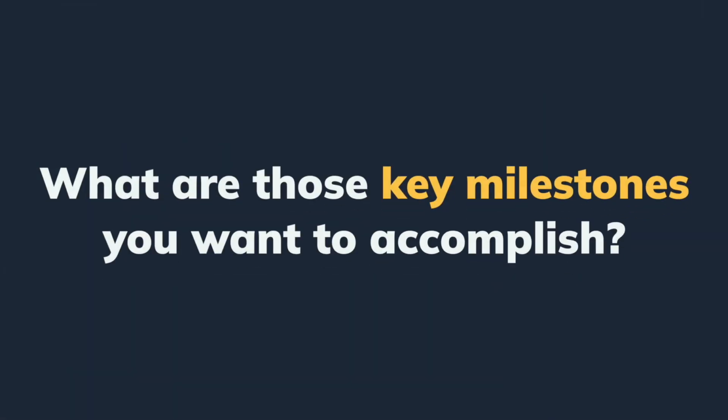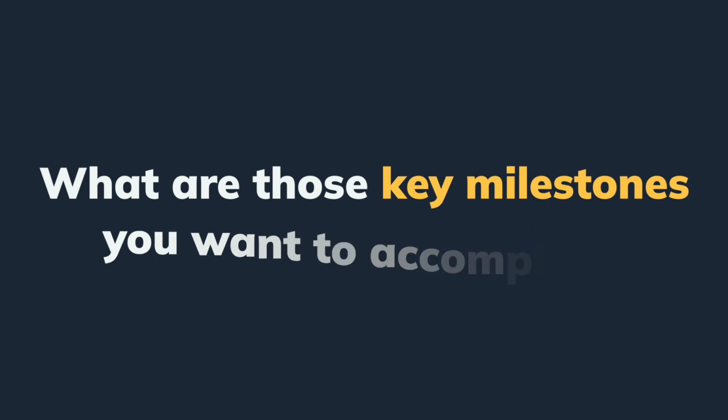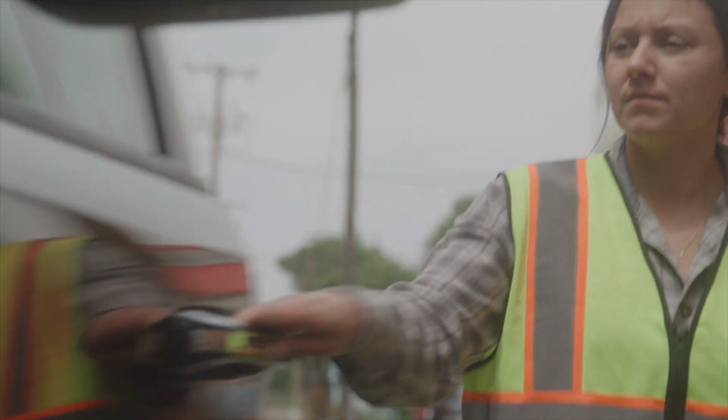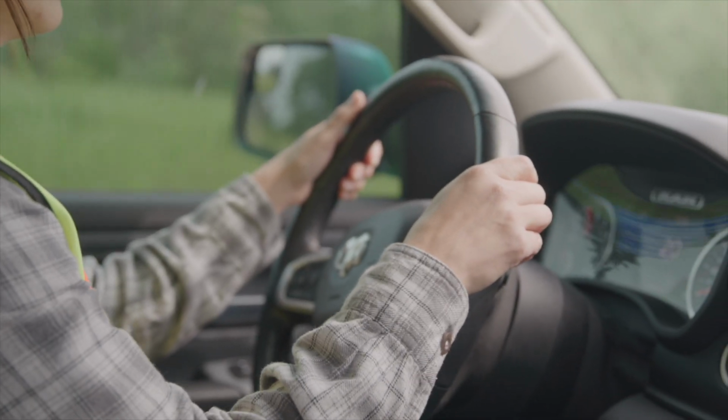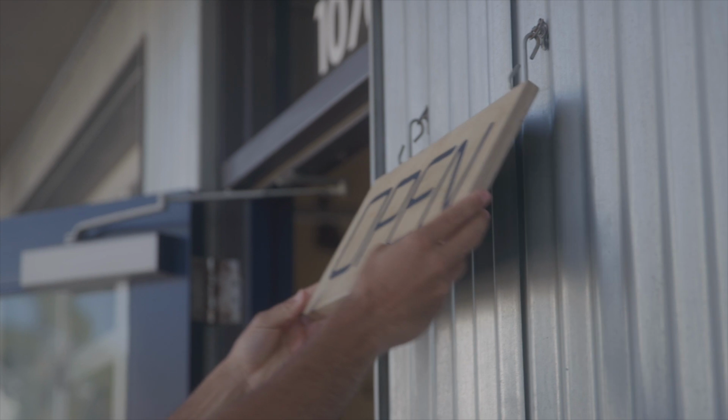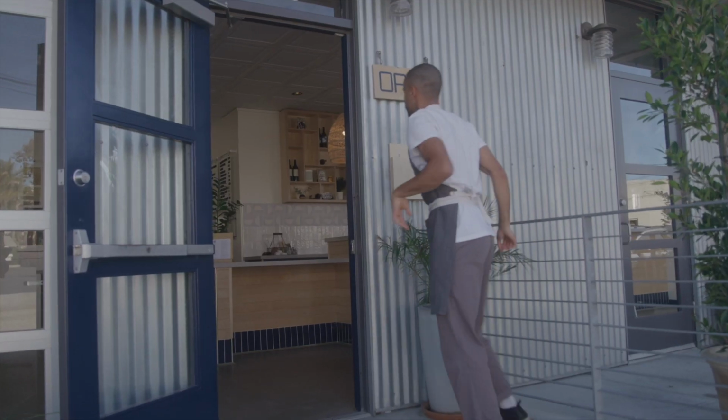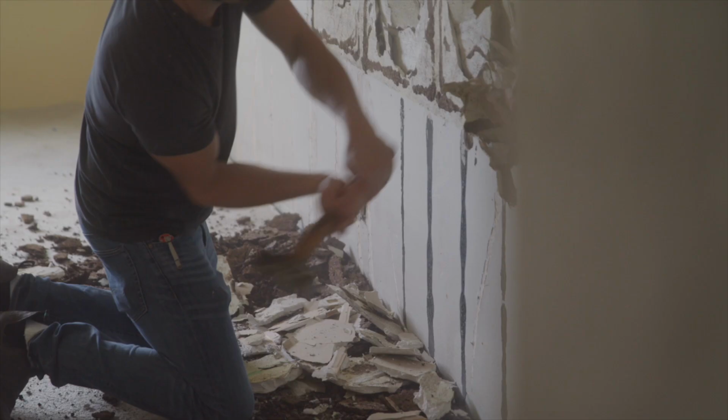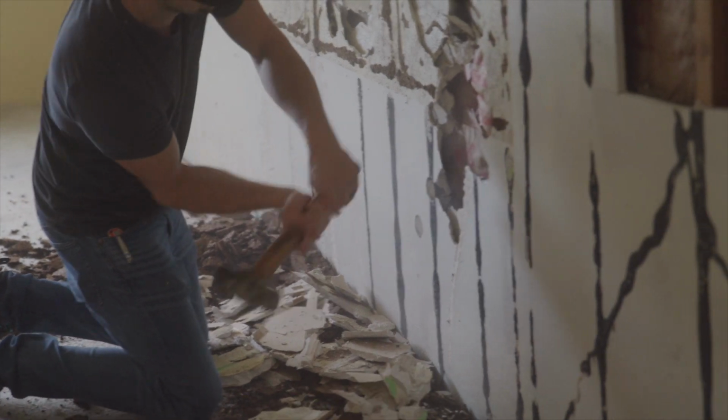What are those 4 to 5 key milestones you want to accomplish just in the next year? You don't have to think about it more than 1 year at a time. You might be buying a new delivery van for your existing business, or you might be opening the doors or leasing the building or needing to make renovations in a new space. All of those are milestones, and you should think about them in the context of when do you want it to happen? What's the due date and who's responsible for it?